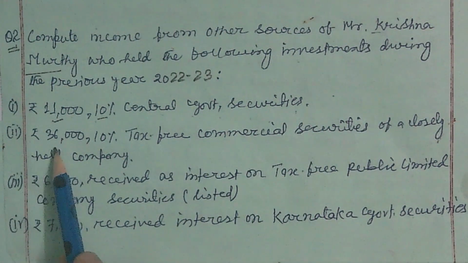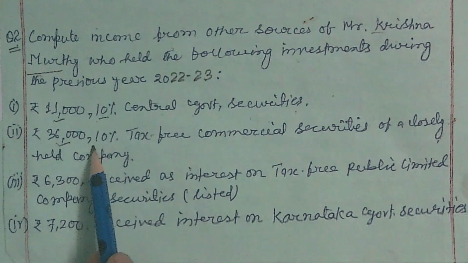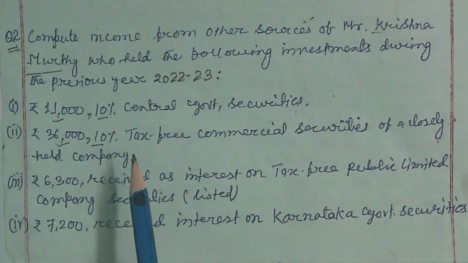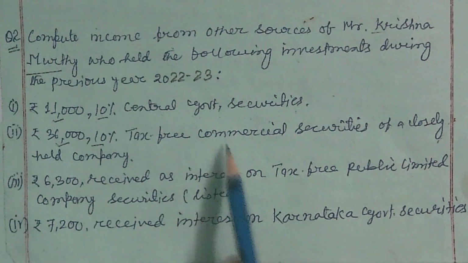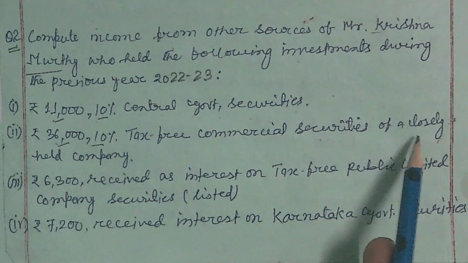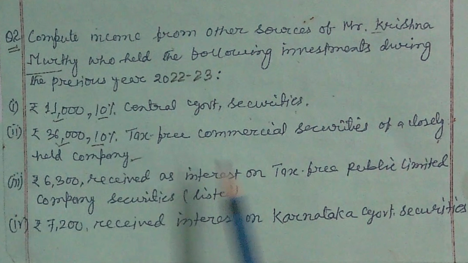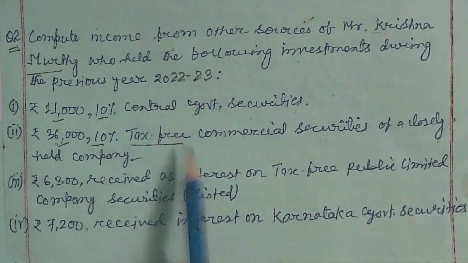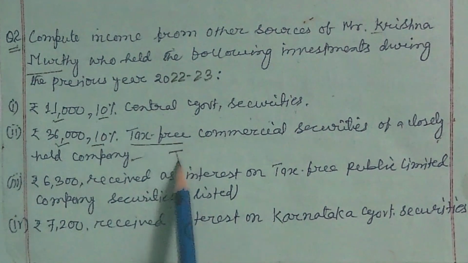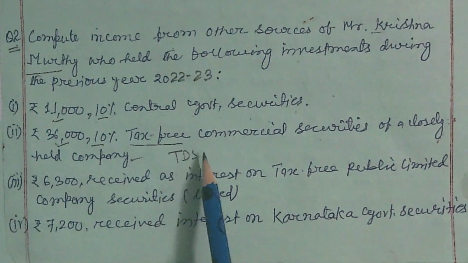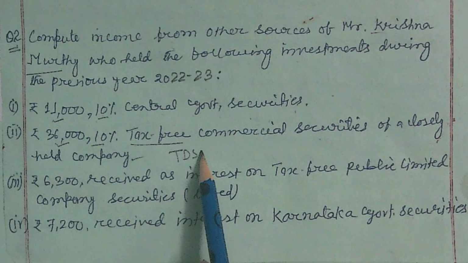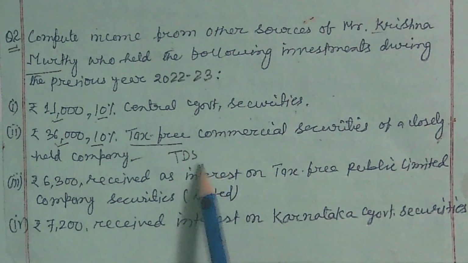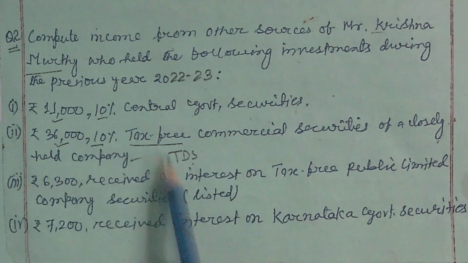Similarly, he has invested 36,000 rupees at the rate of 10% interest on commercial securities of a closely held company, and this is tax free, meaning the TDS, tax deducted at source, is already deducted by the company paying it to Krishnamurthy.